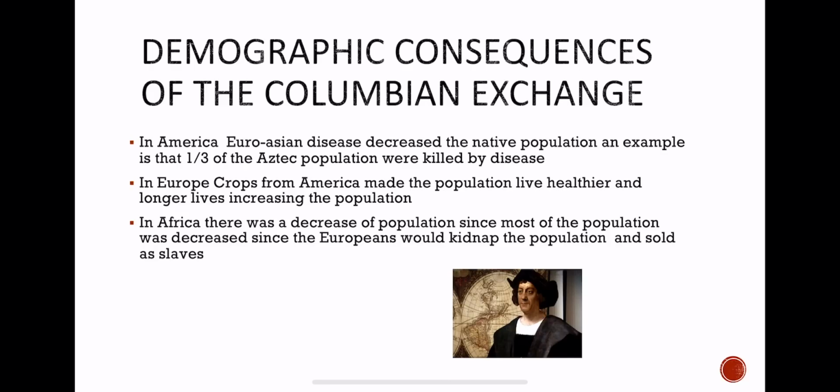Demographic consequences of the Columbian Exchange. In America, Eurasian disease decreased the native population. An example is that one third of the Aztec population was killed by the disease. In Europe, crops from America helped people live healthier and longer lives, increasing the population. In Africa, the population decreased since Europeans would kidnap people and sell them as slaves.